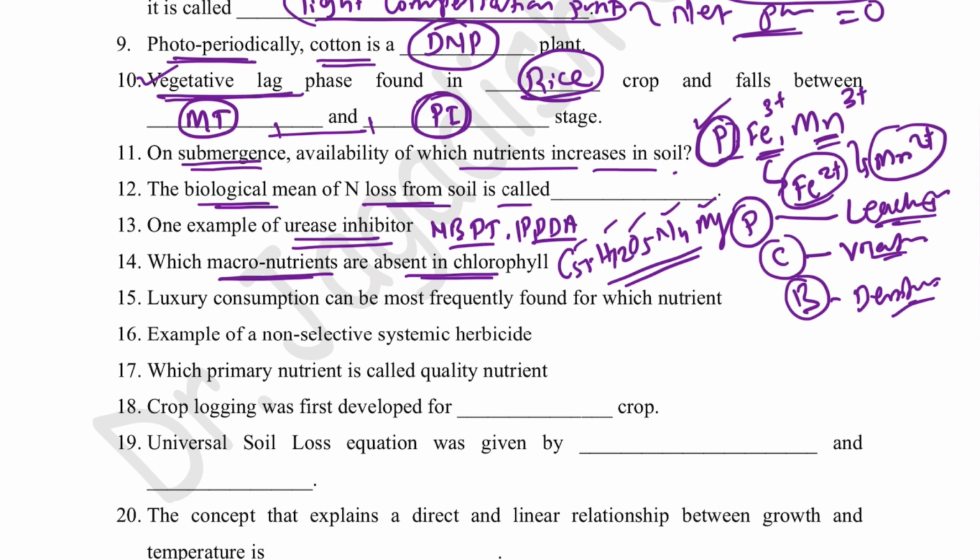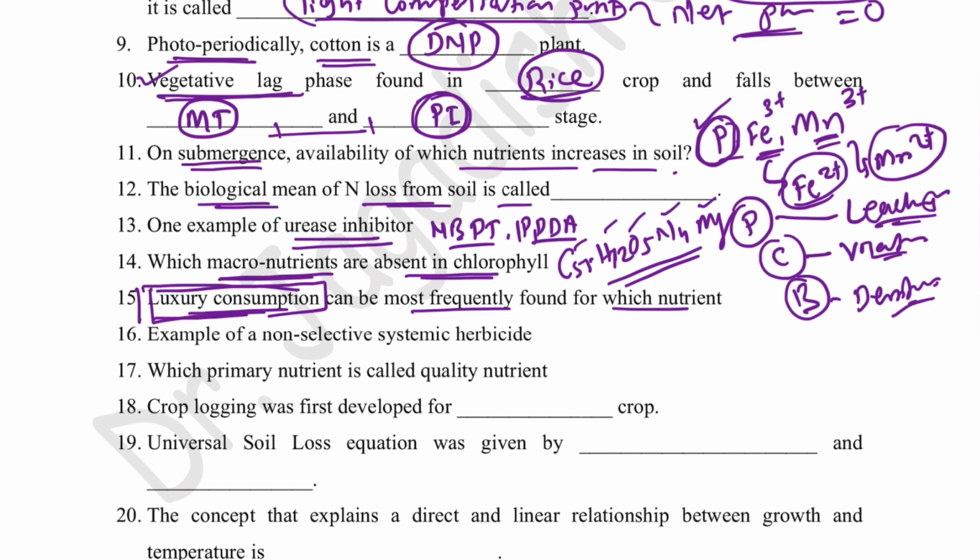Luxury consumption can be most frequently found in which nutrient? Luxury consumption, luxury consumption का मतलब क्या होता है? What is luxury consumption? Luxury consumption means if the nutrient requirement is something and the plant is taking more nutrient than the required nutrient, and it is not showing any toxicity symptom as well, that is luxury consumption.